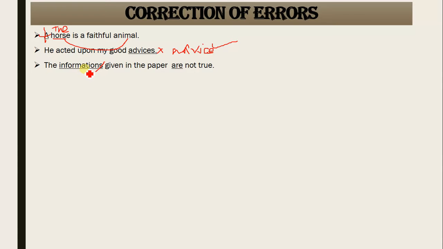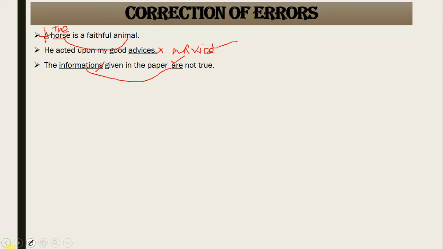The next one: how can we use the helping verb accordingly with such kinds of nouns? If I say the informations, you know it is wrong. The information given in the paper is not true. Information and news are always taken as singular. But if it is are here, what should it have been in the beginning? The pieces of information, the items of information given in the paper are not true. Then it would be correct.